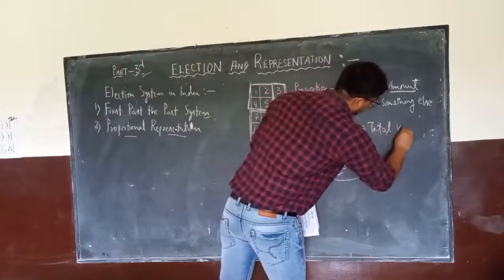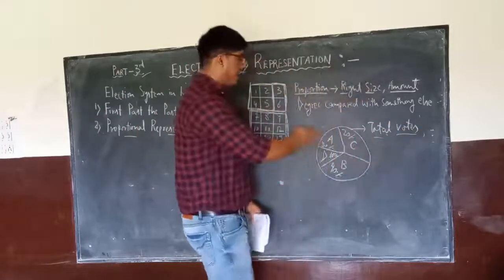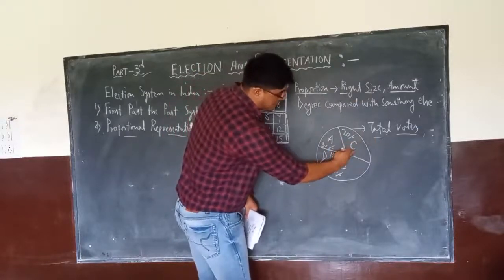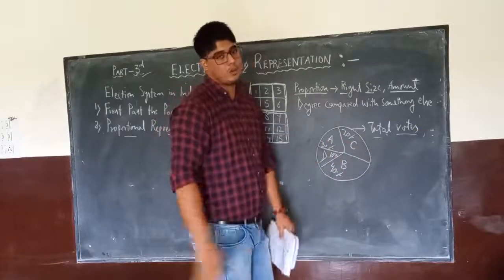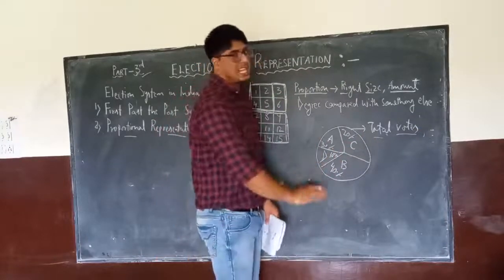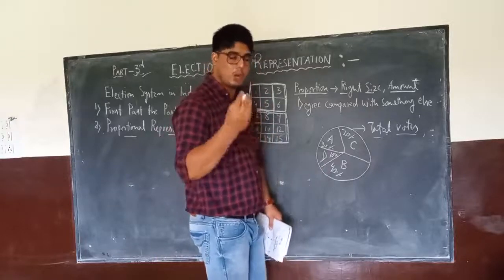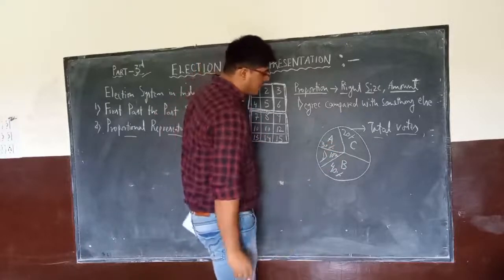This is the total number of votes of a country, and if you distribute it between, this is party A, this is party B, this is party C, and this is party D. You can go with the specific names also, but I don't want to. I have taken A, B, C, D, for example, as political parties of any country. And after the election, you will find the result.